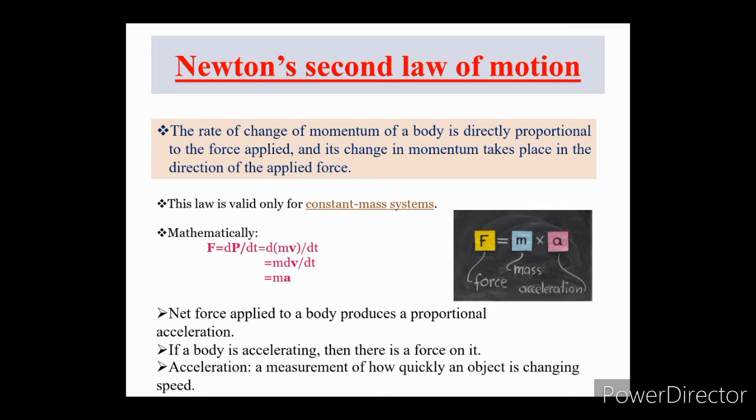Acceleration means a measurement of how quickly an object is changing its speed. So, this second law can also be stated in terms of an object's acceleration. From this equation F is equal to m into a, we can say that in an inertial frame of reference, the vector sum of the forces F on an object is equal to the mass m of that object multiplied by the acceleration a of the object.